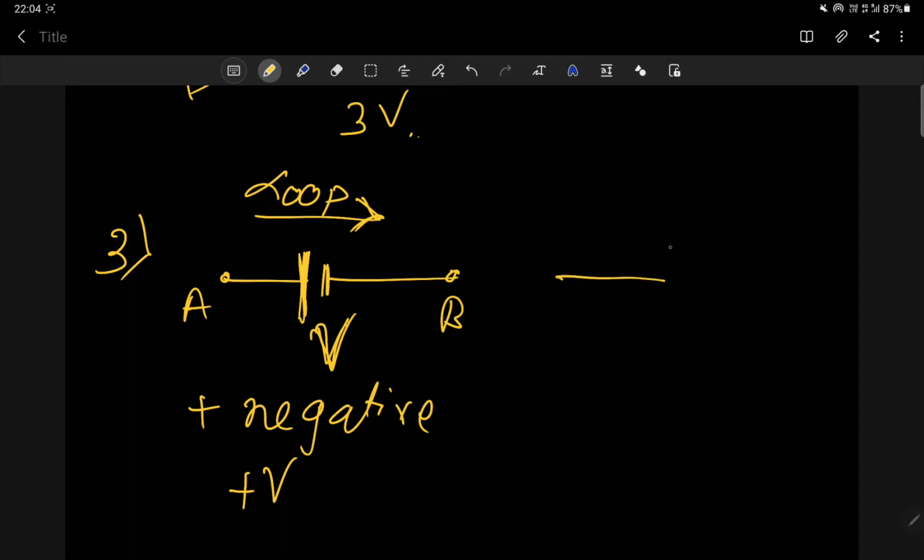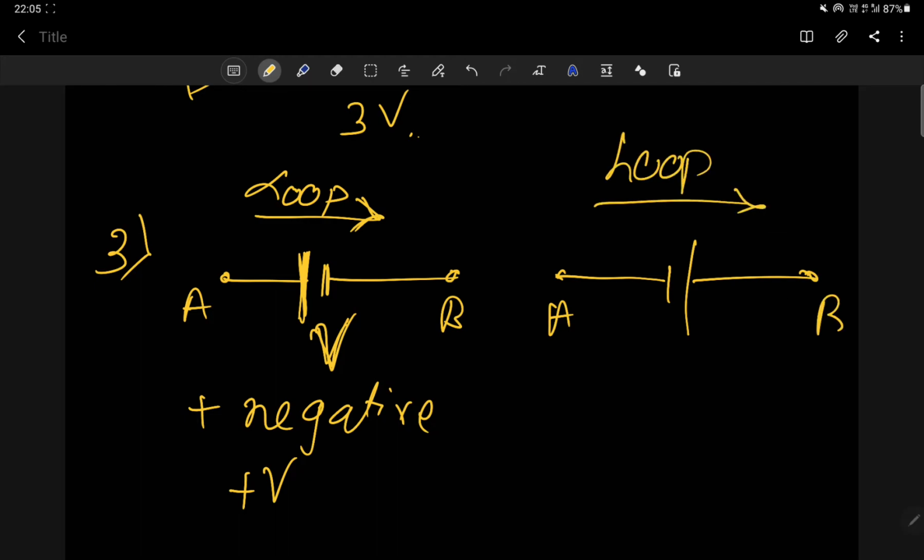And if you are going from the negative terminal to the positive terminal, suppose the direction of the loop is from left to right and you are going from negative to positive, then here it will be minus V, correct. The potential difference will be negative.